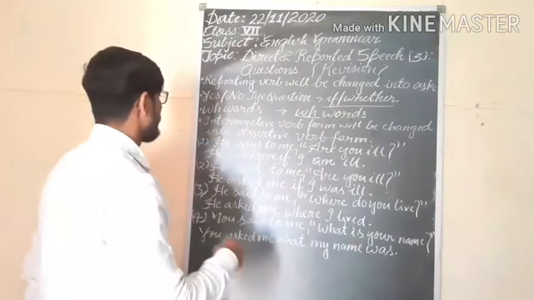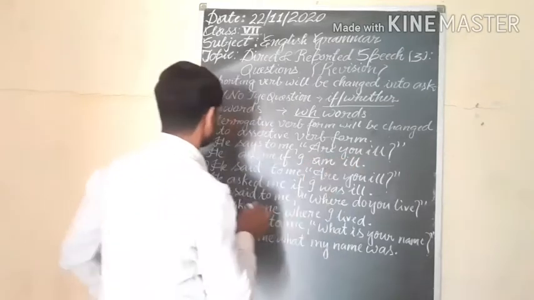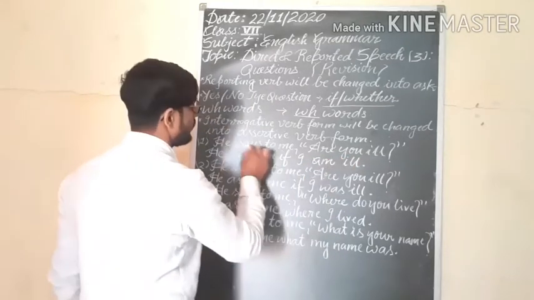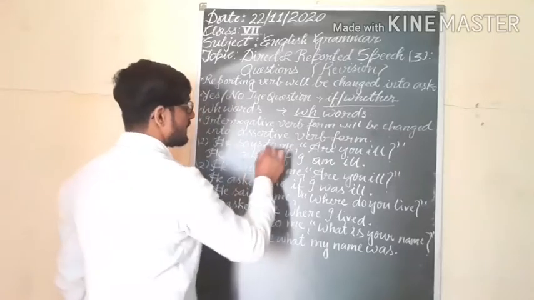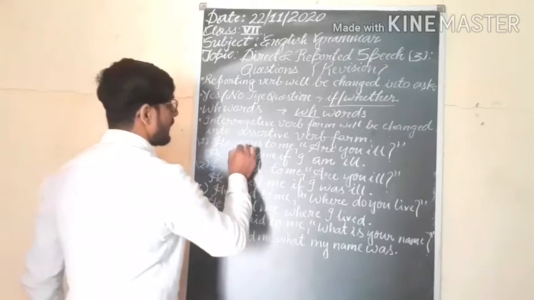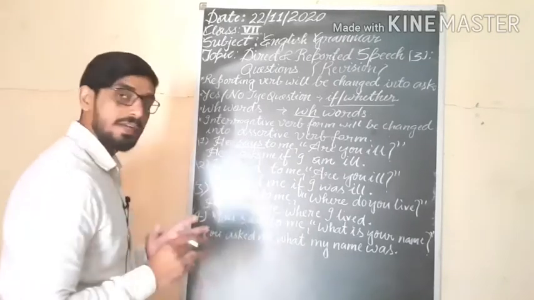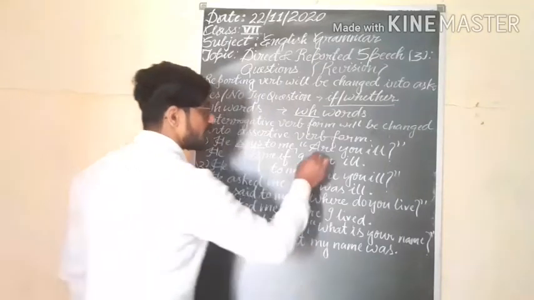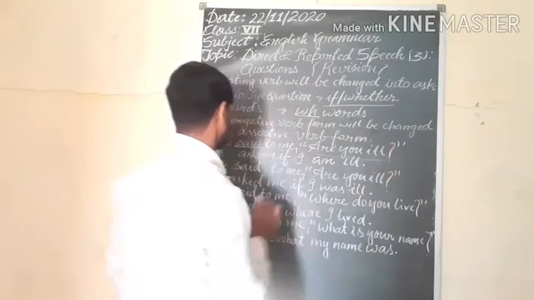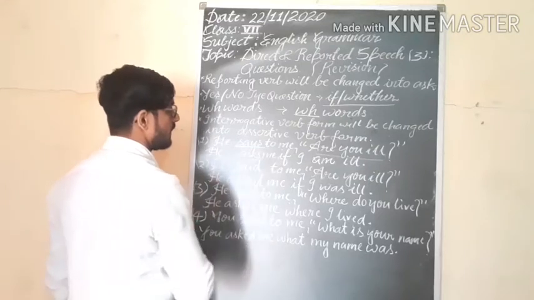So, first example, he says to me, are you ill? This part you already know, that is the reporting speech part, and this is the reported speech. Here you are getting the reporting verb in present. If it is present or future, there will be no change of tense of reported speech. So only says to will be changed into asks.